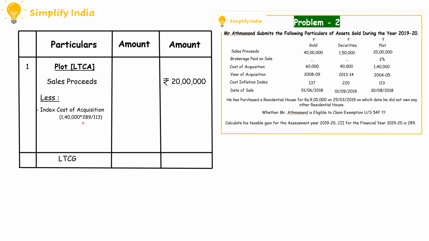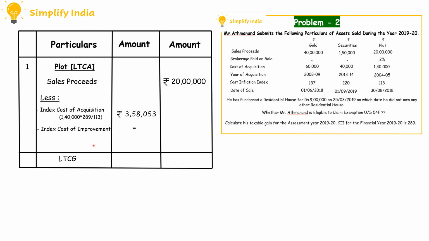When we calculate, that is rupees 1,40,000 into 289 divided by 113, we will get an index cost of acquisition of rupees 3,58,053. Next we have index cost of improvement. Here in the given problem, there is no such improvement, so it is null.